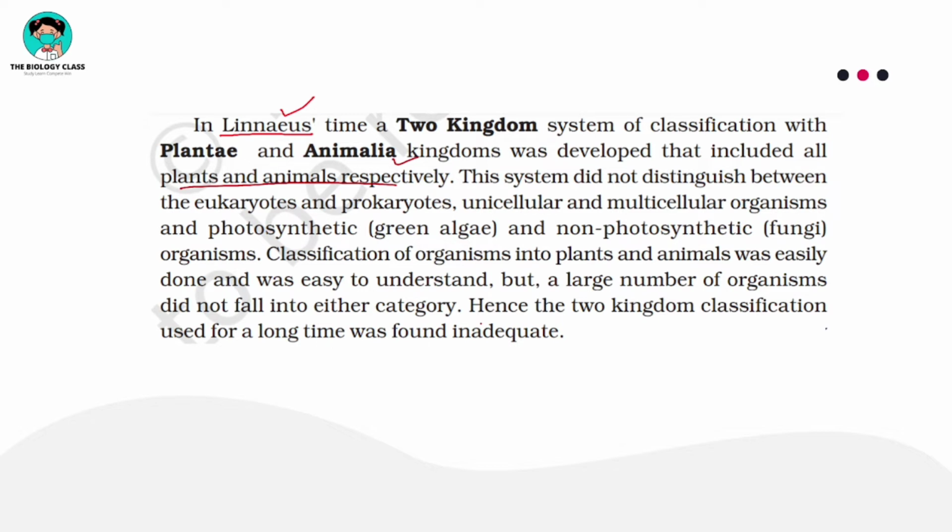Classification of organisms into plants and animals was easy to understand. But a large number of organisms did not fall into either category. Hence, the two-kingdom classification used for a long time was found inadequate, and this classification system was discarded.